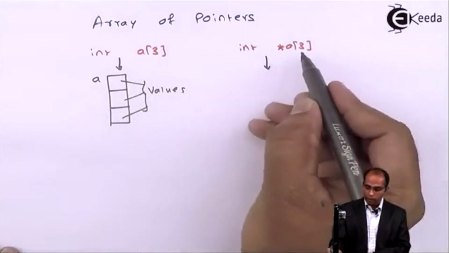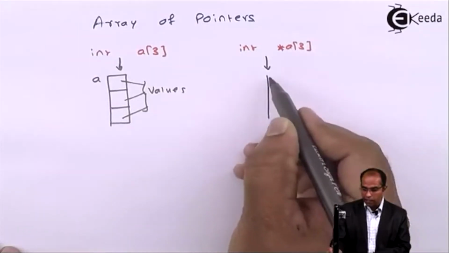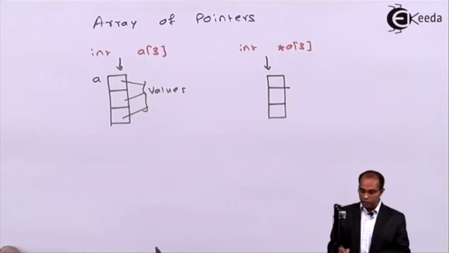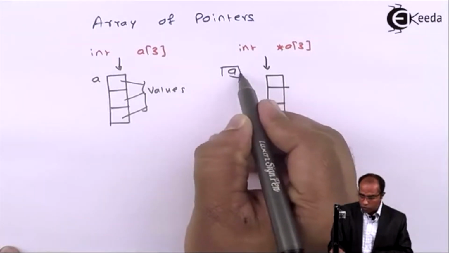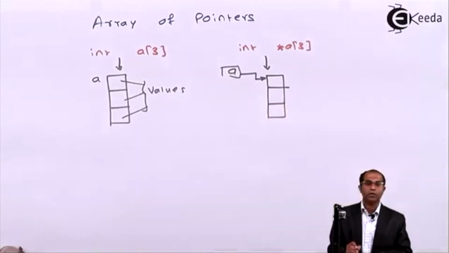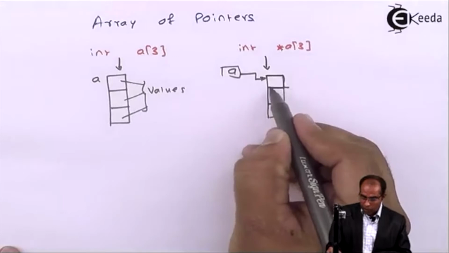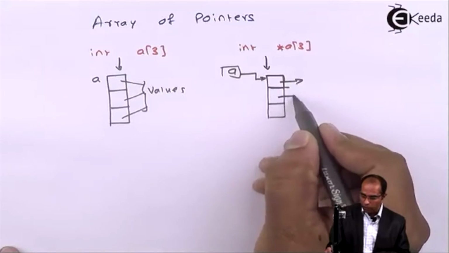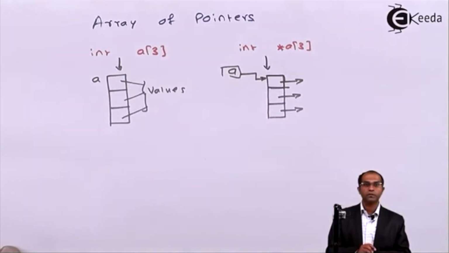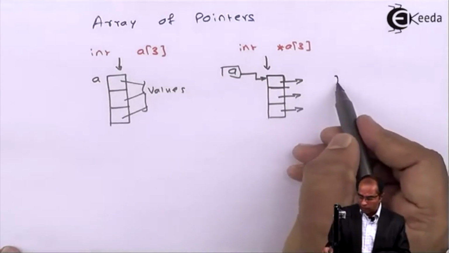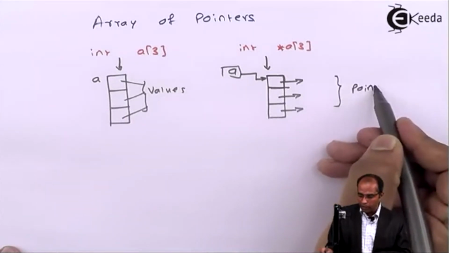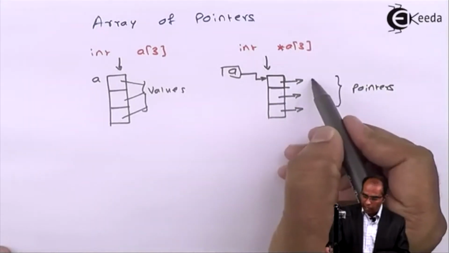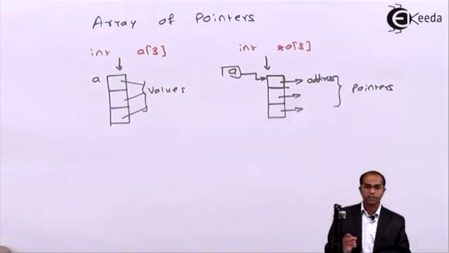So here, this a is not just an array. Still there are 3. In this case, this a is going to store the base address of the first location, and this first location is not a simple value. This is again a pointer. Let me draw an arrow at this place. All these 3 which I have indicated are pointers. What can I store in these pointers? I can store an address at this particular place.